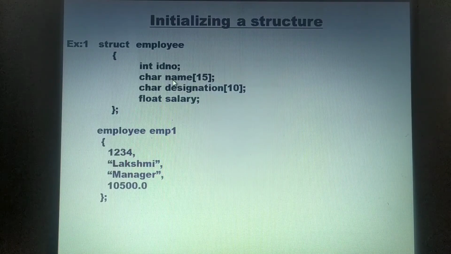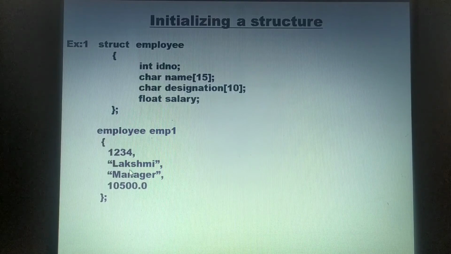Next is the name. Since it's a string, that is an array of characters, we know that a string is a sequence of characters and should be enclosed in double quotes. That is the reason the name here, Lakshmi, has been enclosed in double quotes followed again by a comma. And here we have a designation. Again, since its data type is character, a sequence of characters, that is a string, manager is enclosed in double quotes. So the designation for this particular employee is manager, followed by his salary.